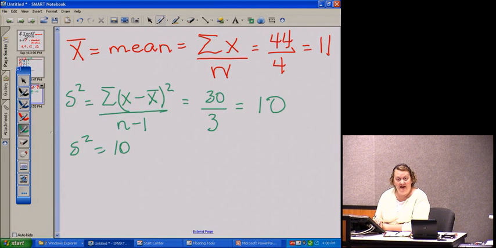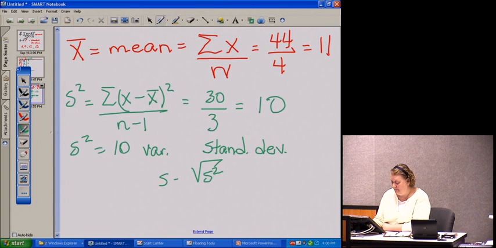Now that we found the variance, we can find the standard deviation. To find the standard deviation, remember, we take the square root of the variance, which in this case is going to be the square root of 10.